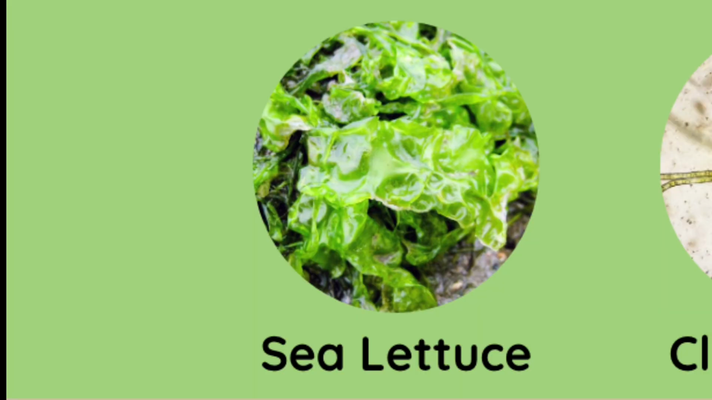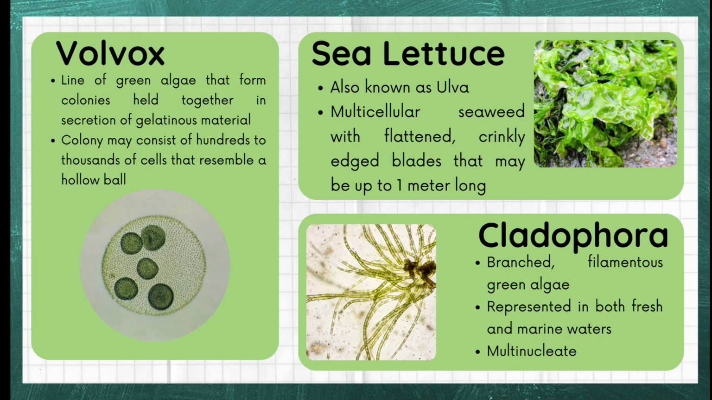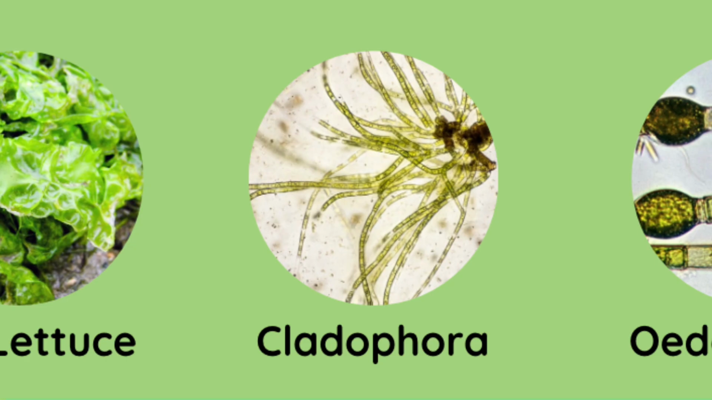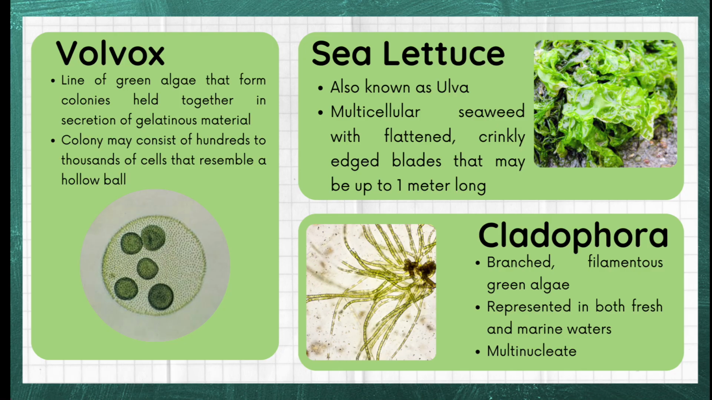Sea lettuce. Sea lettuce is also known as Ulva. They are multicellular seaweed with flattened, crinkly-edged blades that may be up to 1 meter long. Cladophora. Cladophora is a type of organism that is composed of branched, filamentous green algae, represented in both fresh and marine waters, and is multinucleate, or has more than one nucleus.